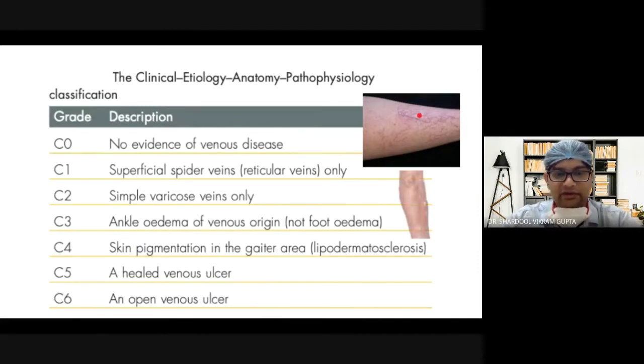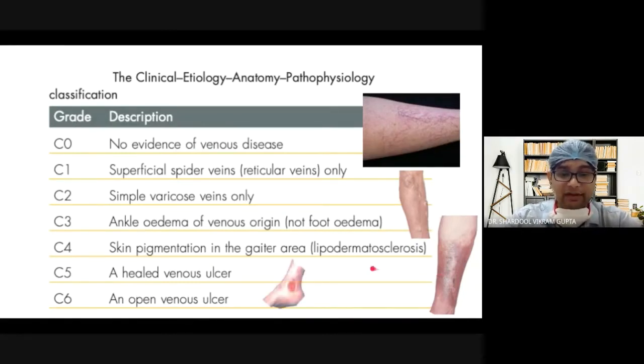And C2, so I have made a mnemonic for C2. C2 is simple varicose veins, the veins which you usually see; they are C2. And C3 is ankle edema of venous origin, and C4 is pigmentation in the gaiter area, which is usually lipodermatosclerosis. And C5 will be a healed ulcer, while C6 will be an open venous ulcer, which is not healed, an active ulcer.